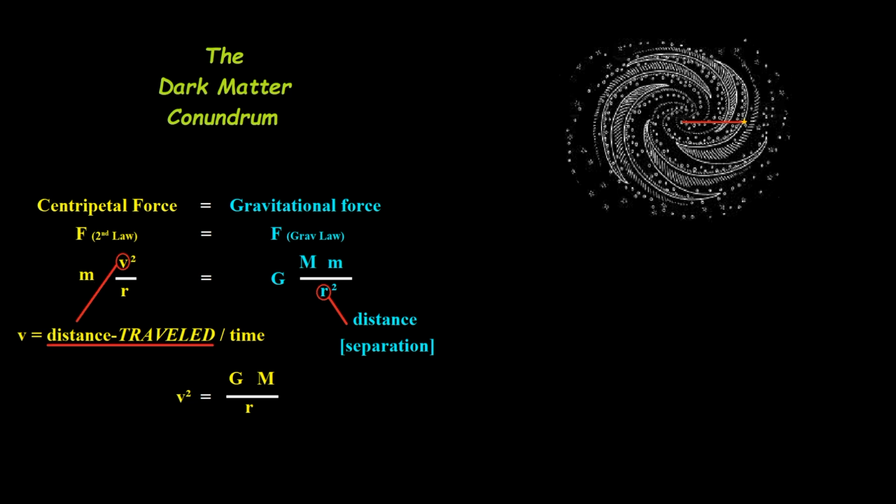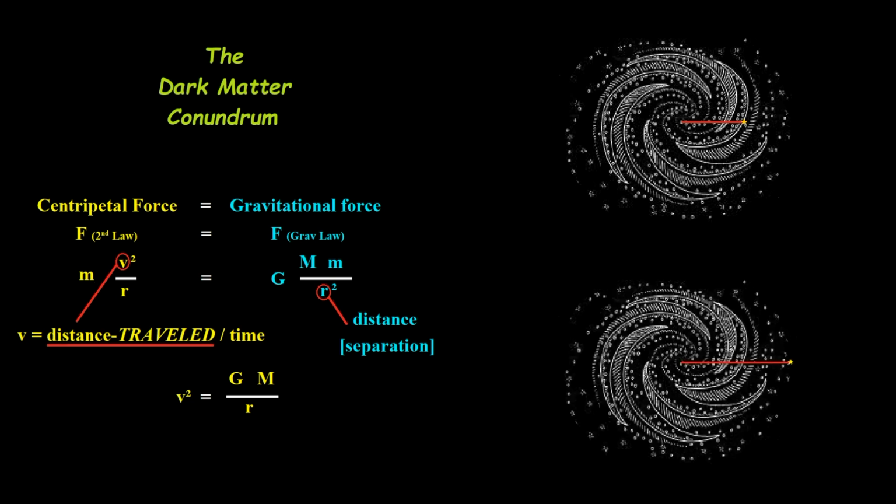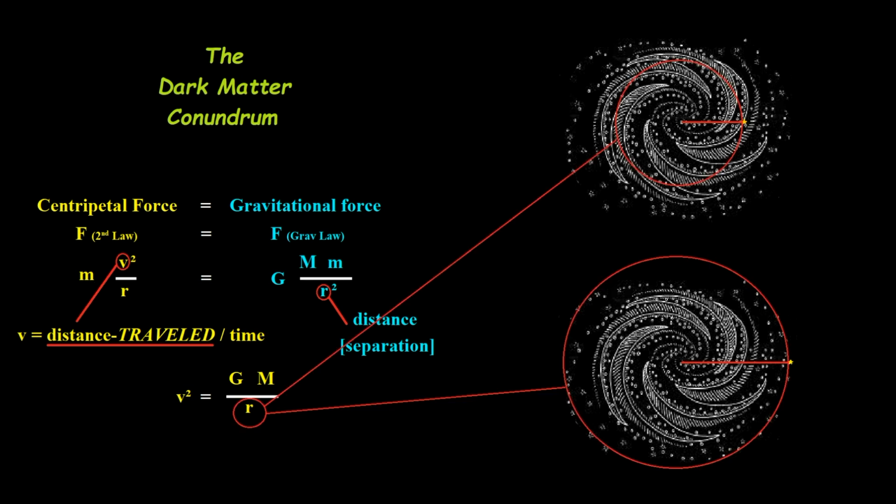Here we have another galaxy, and it's got a bigger radius, as you can see there. So one is a short radius, the other one is a long radius. If the radius increases, then you can see what it's going to do to the velocity. As the denominator becomes bigger and bigger, what's going to happen to that velocity? Well, it becomes smaller and smaller. So the velocity of the stars on the outside should be slower and slower. The farther you are, the longer the distance between the center and the outside of the galaxy, the slower the velocity should be.